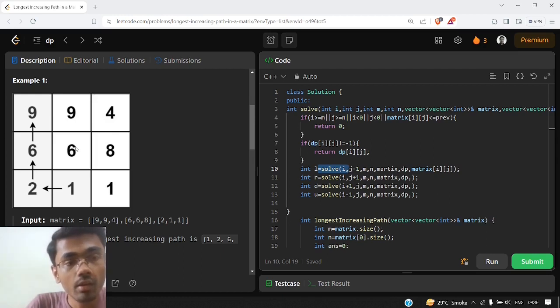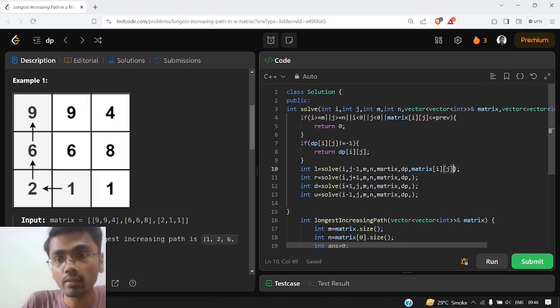Obviously 6. So when we are transitioning from 6 here to 6 here, we need to pass this current value 6 as our previous value for the next case. So that's why we have taken the current value as the previous value for the next case. This will remain the same for each and every scenario.